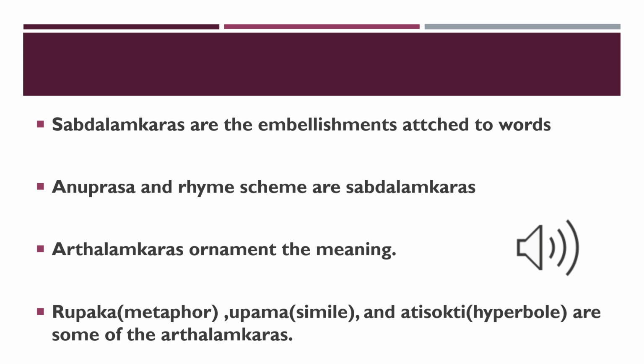From the word itself, we can find that. Alankara means ornament or embellishment used by the poets in their poetics.